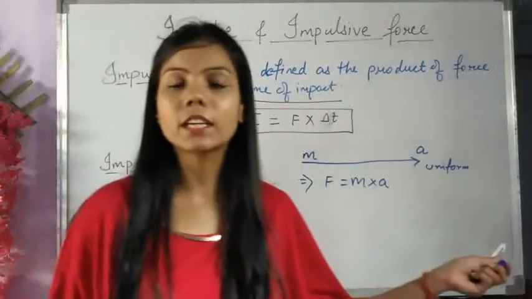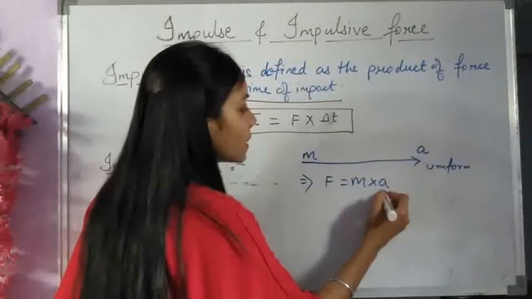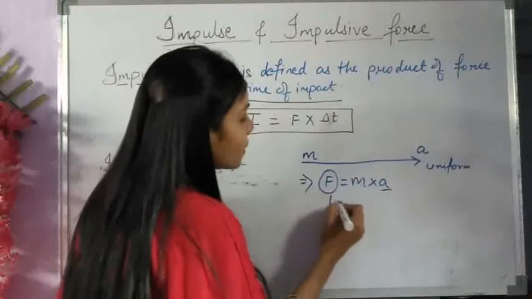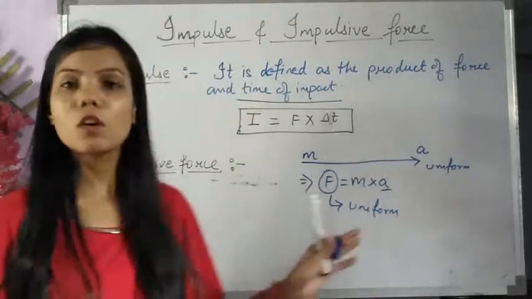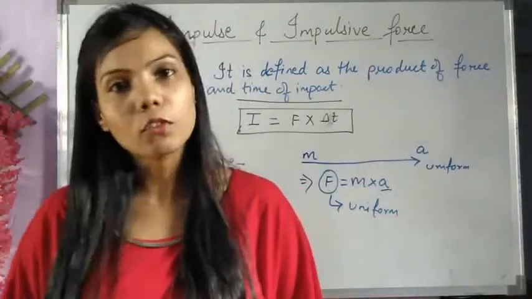What kind of acceleration is it? It is uniform acceleration. So if the acceleration is uniform, we can say that this force is also uniform. Correct? So for uniform acceleration, force also remains uniform.